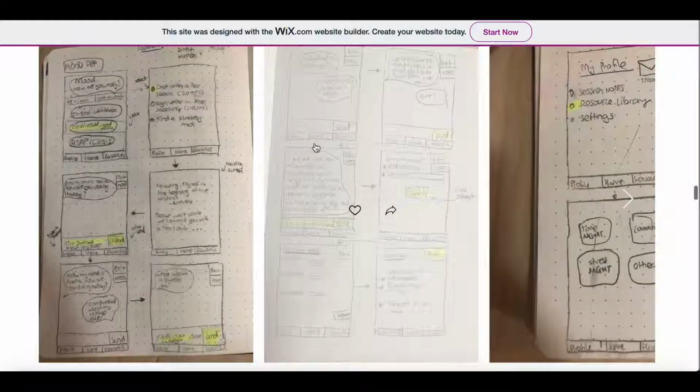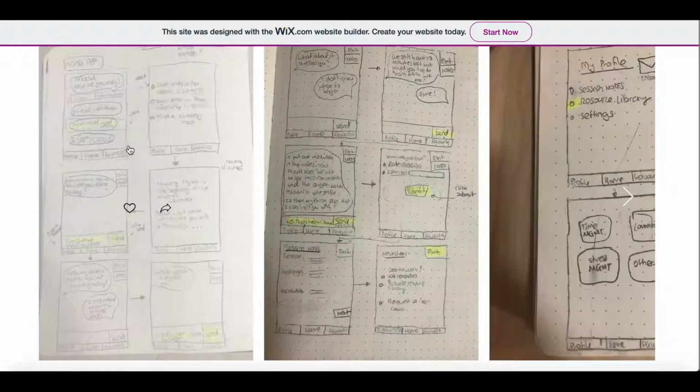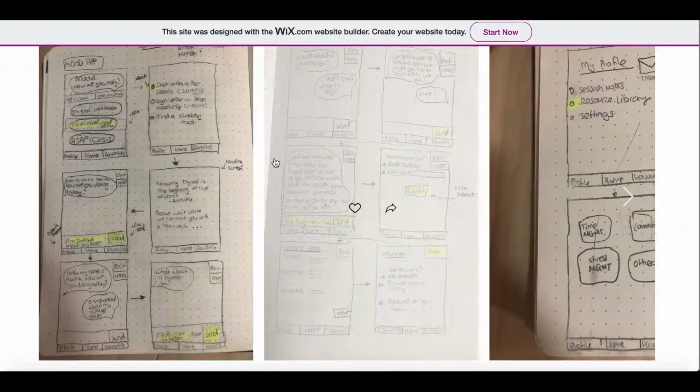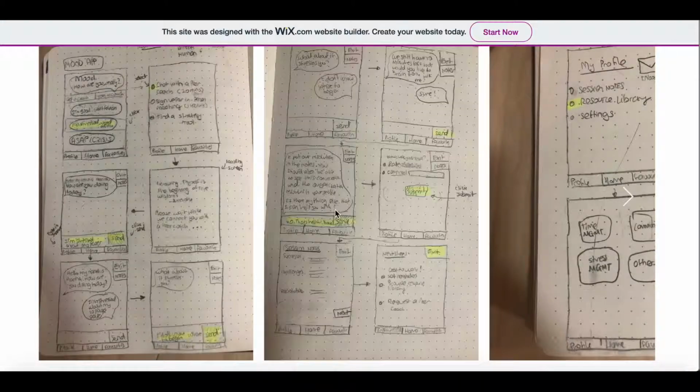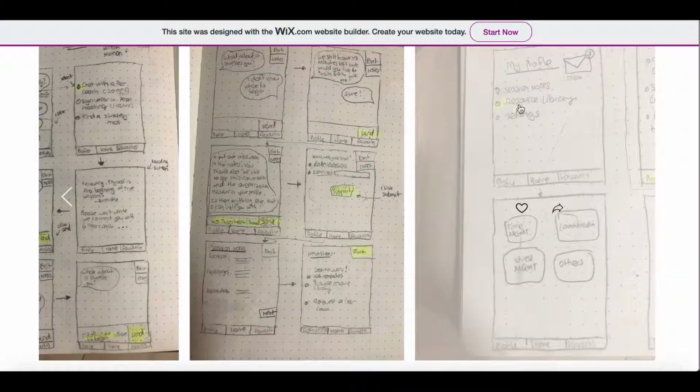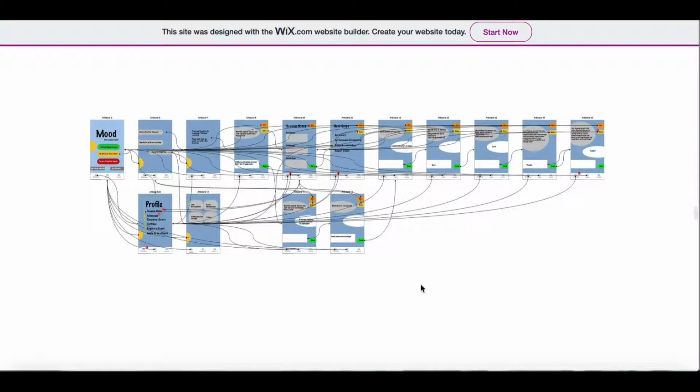I have those sketches of the app here. Again, you can see here that I tried to make it really simple and remove the need to even log in or create a profile like apps usually require. And here we have the chat screen and also the session notes. That is where the coach can put the recommendation for the student. And as a student, if you're using the app, I have here the profile page where they can access their notes and also other resources about mental health offered by the programs.